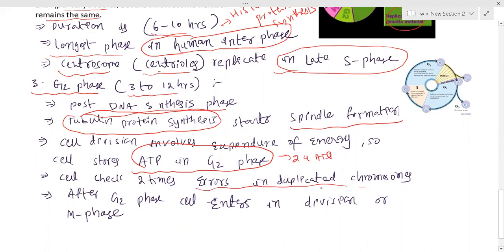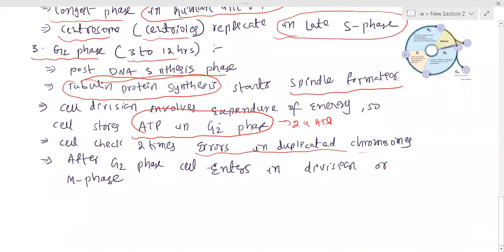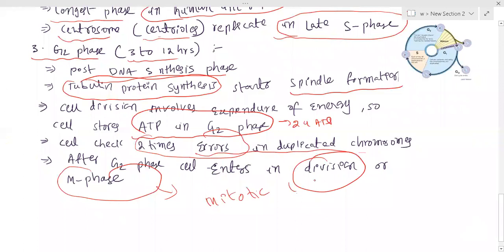Checkpoint means checking for errors. Suppose the DNA replication takes place in S phase, whether the replication occurs properly or not is checked. The errors can be evaluated again in this G2 phase. If everything is perfect, then it is going to enter into the actual cell division, which is called the mitotic phase, or we can say the division phase.